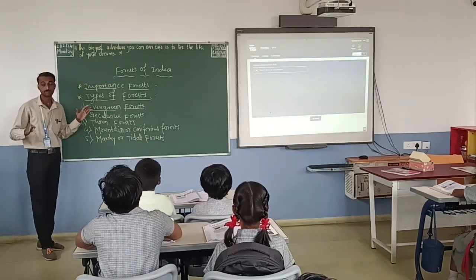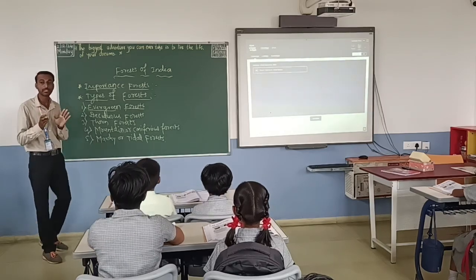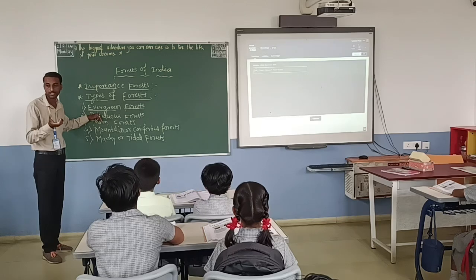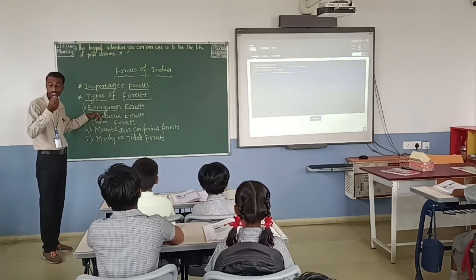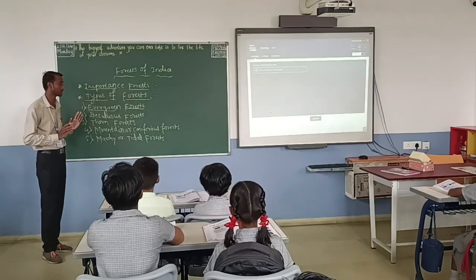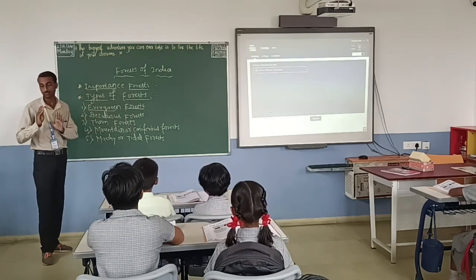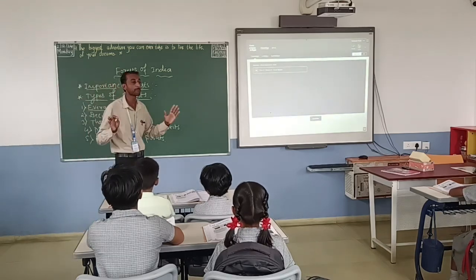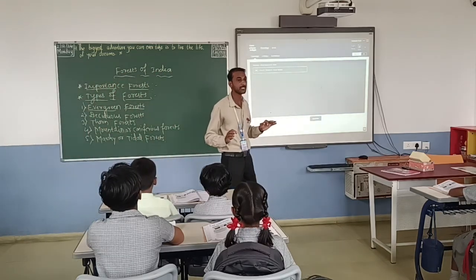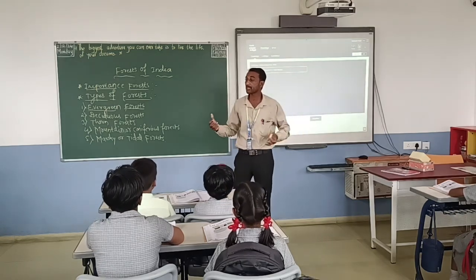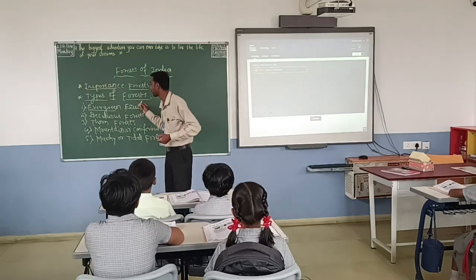The climate is very hot and more rainfall will be there in those places. So evergreen forest appears green. It is looking green throughout the year.